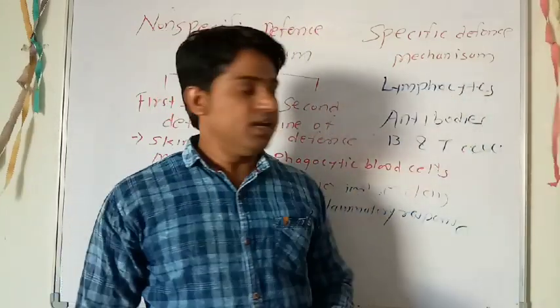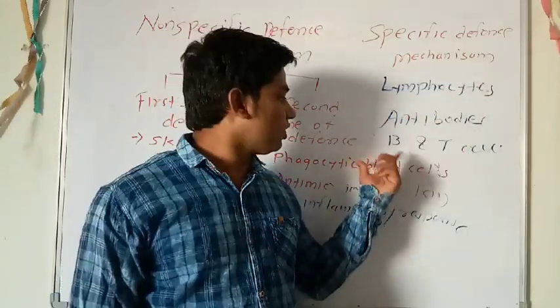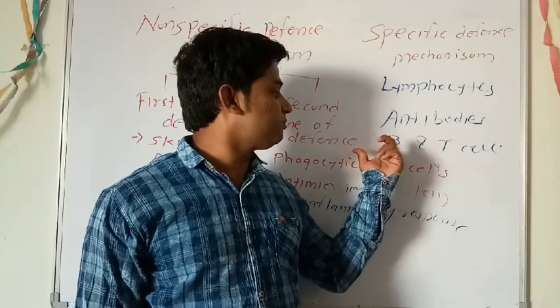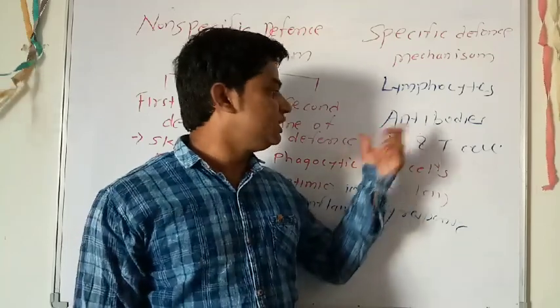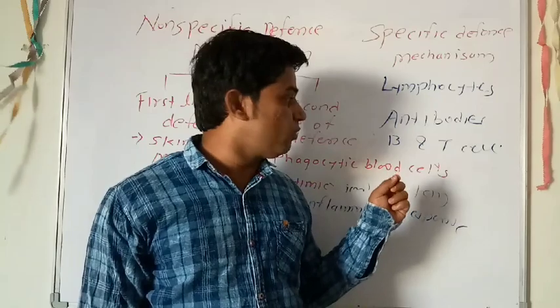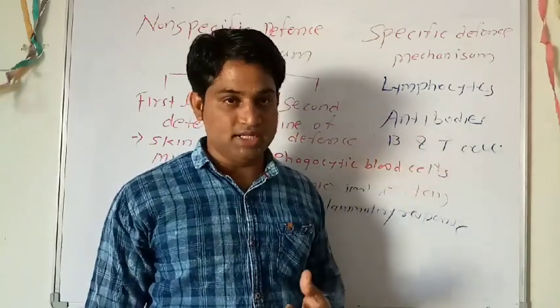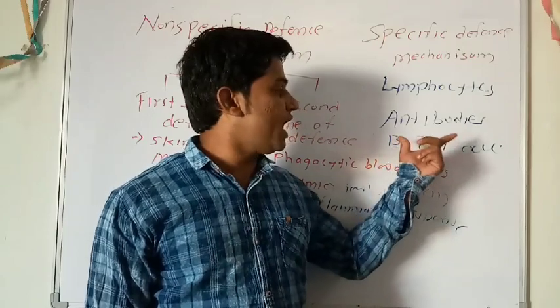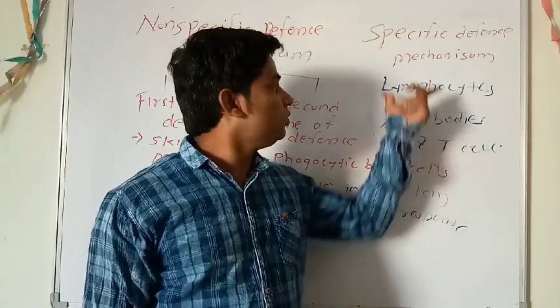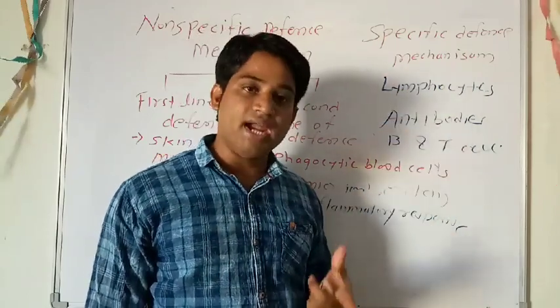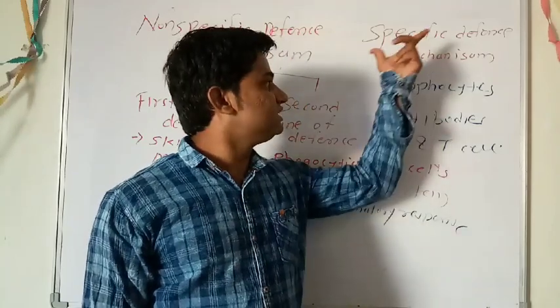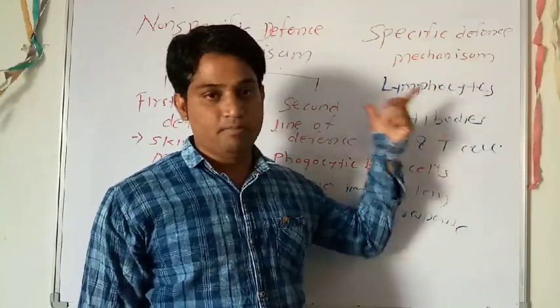Antibodies are the product of B cells, that is plasma B cells or membrane B cells, which are responsible for the production of antibodies that act against a specific type of antigen. So here B cell and T cell make a plan to kill that particular type of antigen. That's why this is the specific defense mechanism.